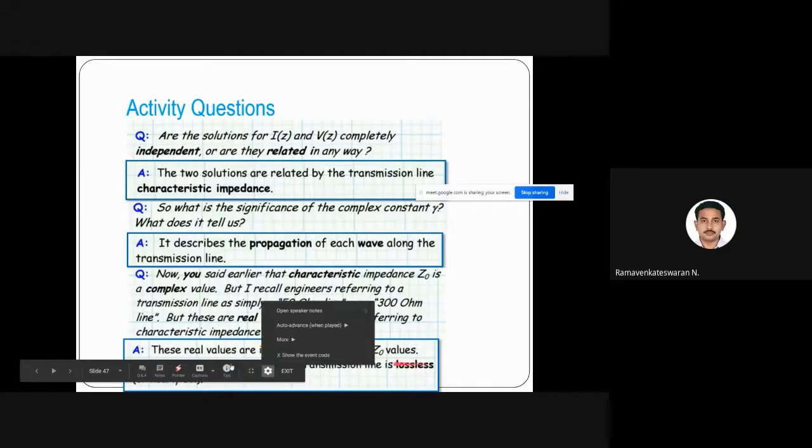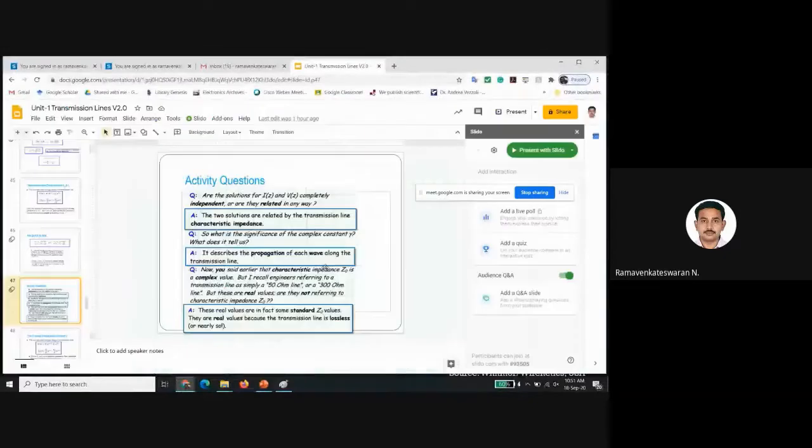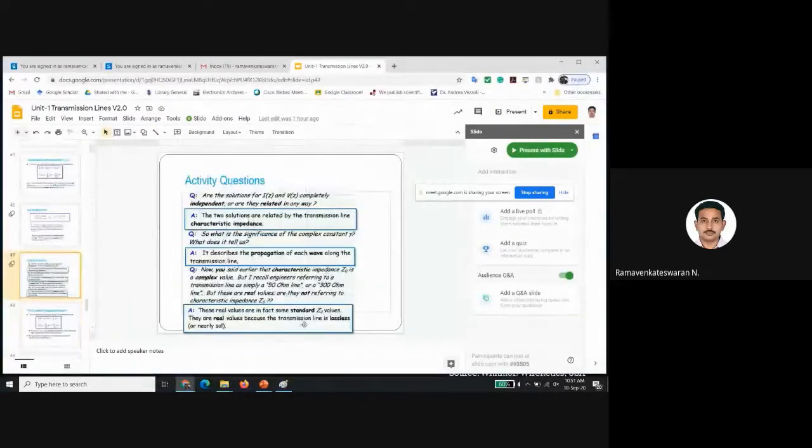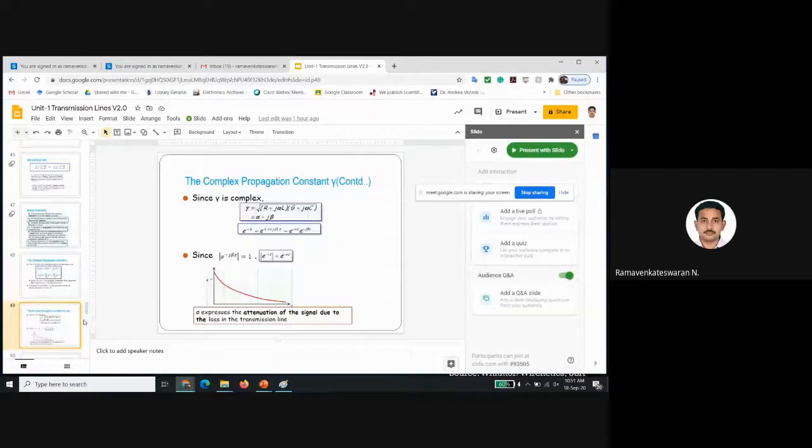I'll move this to here. Not able to move. Okay, you can see that. These reals are in fact standard Z naught values. They are real values because the transmission line is nearly lossless. The loss will be less if you choose that real Z naught.